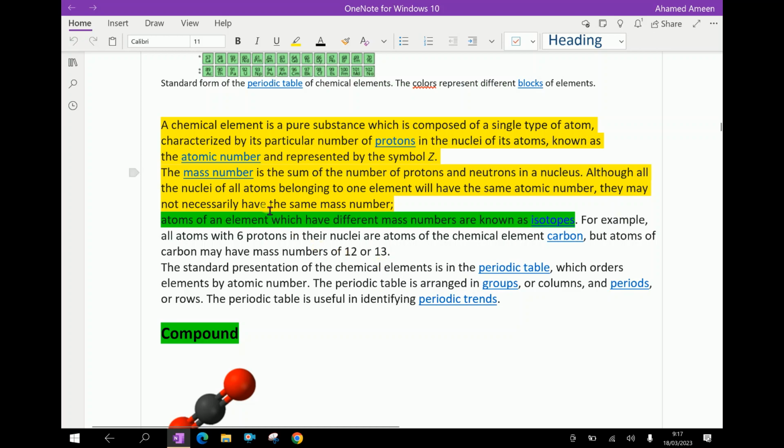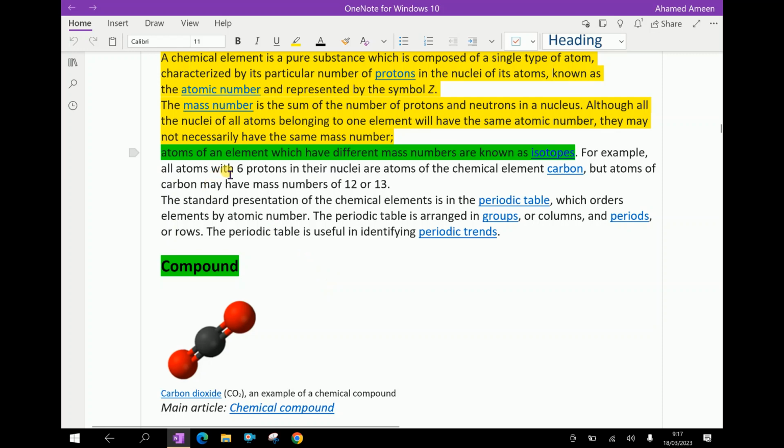Although all the nuclei of all atoms belonging to one element will have the same atomic number, they may not necessarily have the same mass number. Atoms of an element which have different mass numbers are known as isotopes. For example, all atoms with 6 protons in their nuclei are atoms of the chemical element carbon, but atoms of carbon may have mass numbers 12 and 13. These are isotopes of carbon.